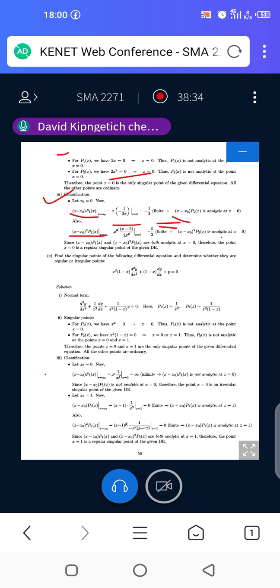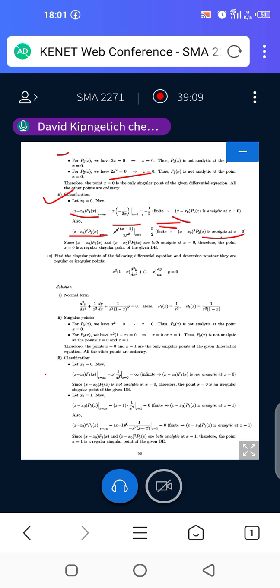What about now for P2 of x? We are pre-multiplying by x minus x naught squared. We have said that x naught is equal to 0, so x minus 0 is simply x. So you're multiplying x squared times the function P2 of x, which is given there. As you can see, it will reduce to negative 5 over 2, which is also defined, meaning that the function is analytic at x equals 0.